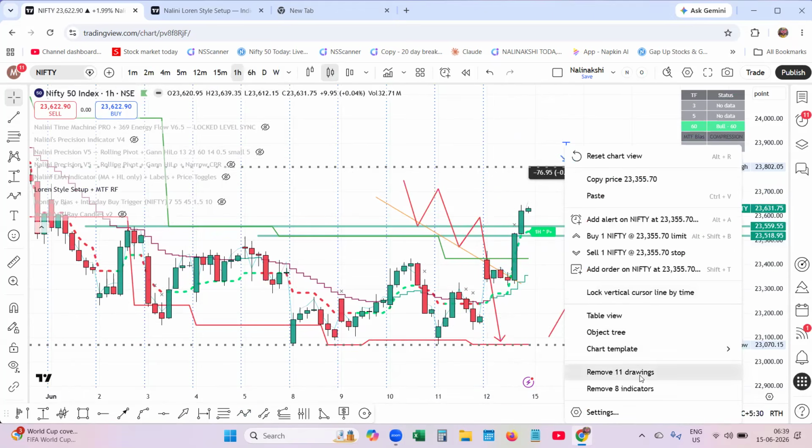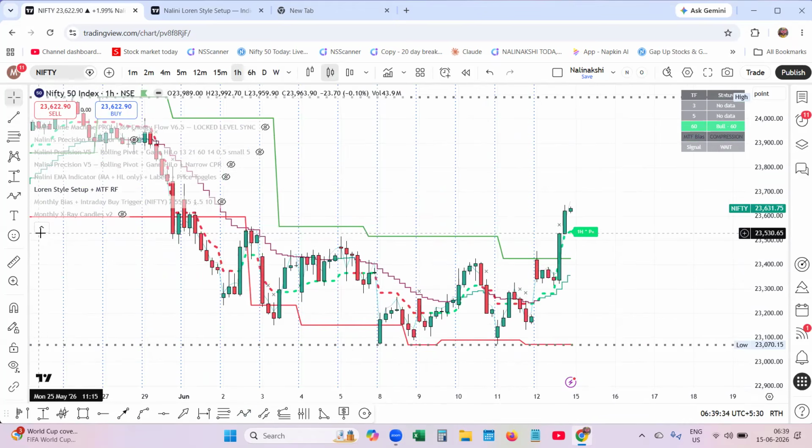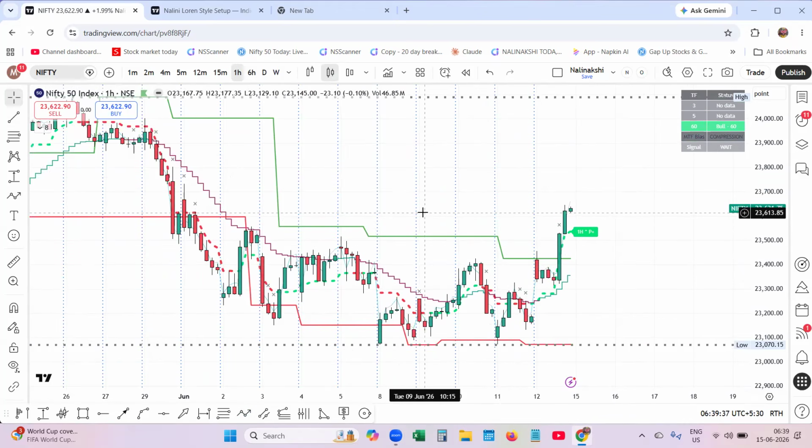Let me remove the drawings and explain how to understand the market structure. You need not draw. It becomes easy with the Nalini Lawrence system, which is based on the market structure. If the market is making higher highs, that becomes a question, and it becomes simple with the Nalini Lawrence system. The system is built around understanding these answers.